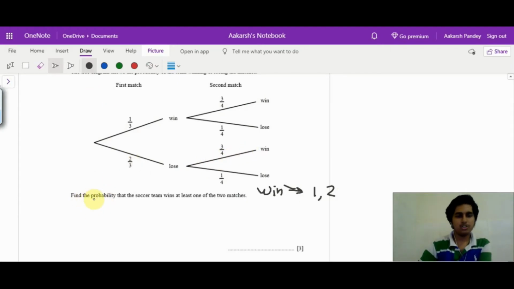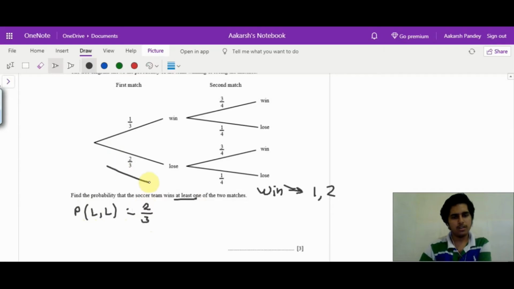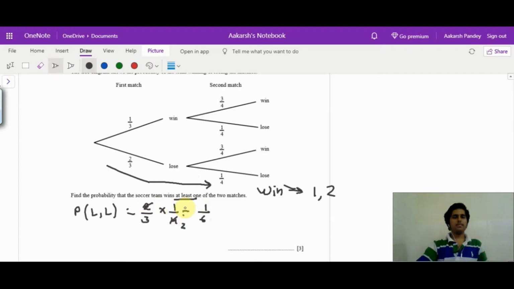Otherwise, a better choice for these questions is to find out, this is at least once they win. So let me find out the probability of them winning none of the matches, that is they lose both matches. First they lose and even the second match they lose, which means it is this track. So I go from here and then again to the losing path only. 2 by 3 times 1 by 4, which is 1 by 6. Just cancel out 2. I get 1 by 6.